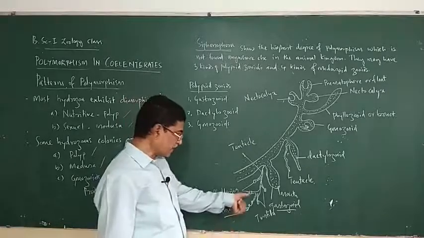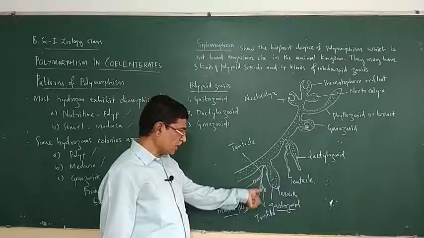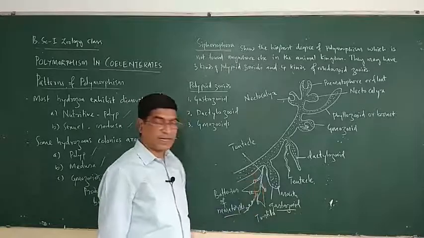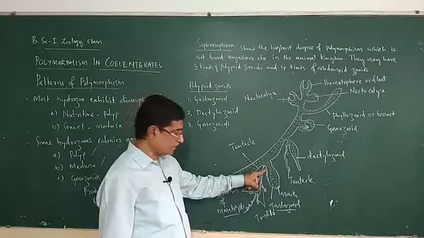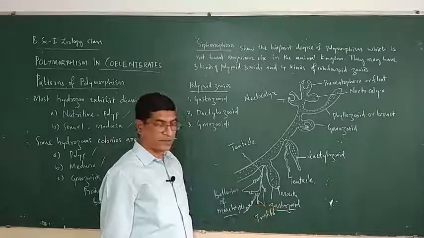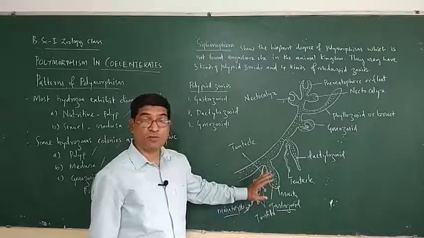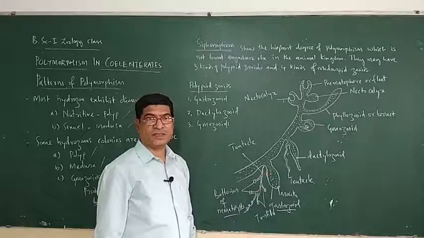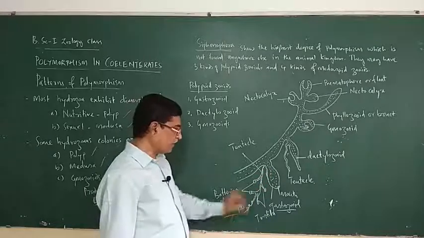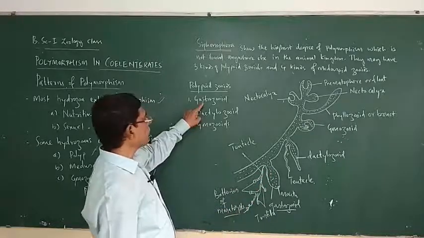They are present at the tip of each branch of the tentacle. So the gastrozooid is meant for ingestion and digestion of the food. So that's about the gastrozooid.